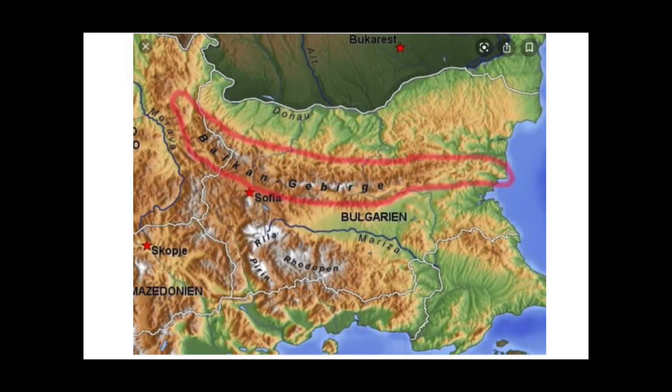So guys, as you can see on the physical map here, these are the Balkan mountains, and they lie in 2 countries, Serbia and Bulgaria, with a major part in Bulgaria. Right guys, and these Balkan mountains lie to the south of the Danube river, which we read about in our previous class. And here you can see Sofia, which is the capital of Bulgaria.